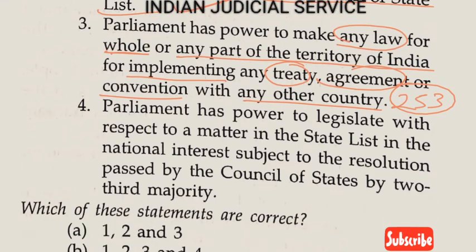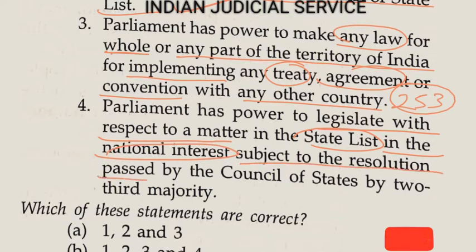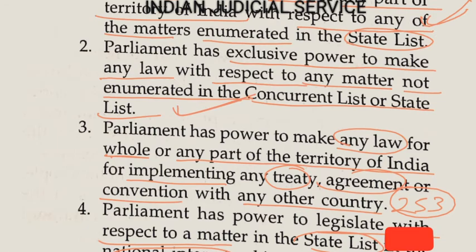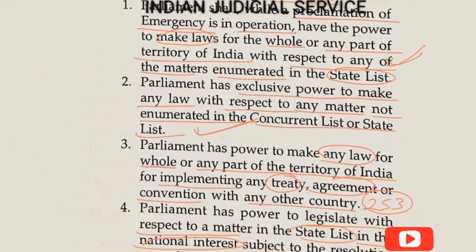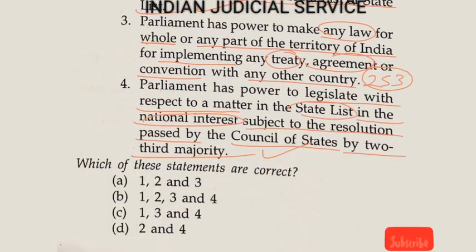Now statement 4: the Parliament has power to legislate with respect to matters in the State List in the national interest, subject to a resolution passed by the Council of State by a 2/3 majority. So this statement is also correct. All 4 statements are absolutely correct here. So the answer is option B, 1 2 3 4 are correct.